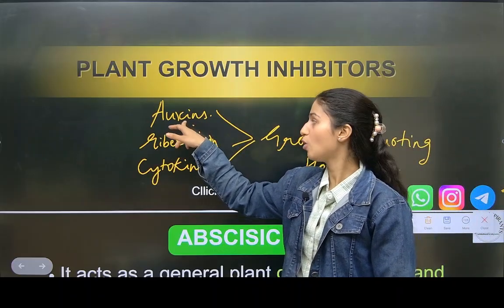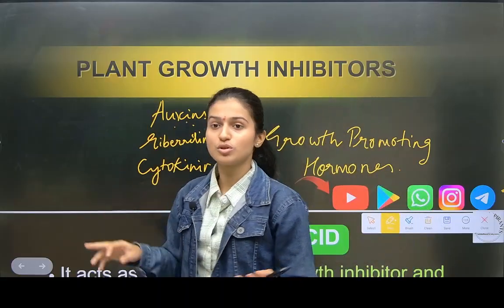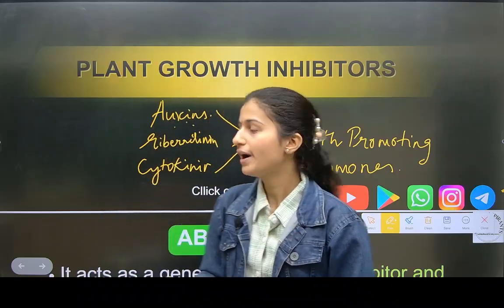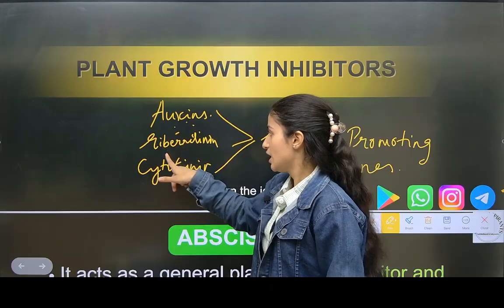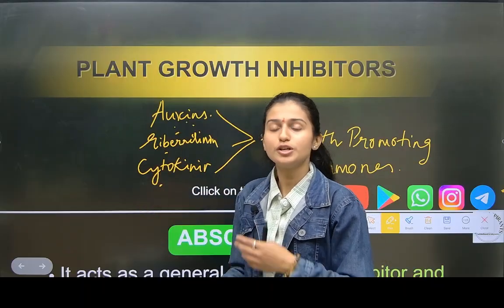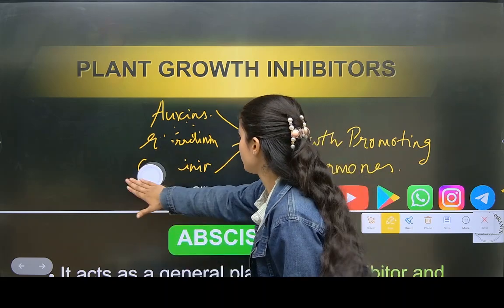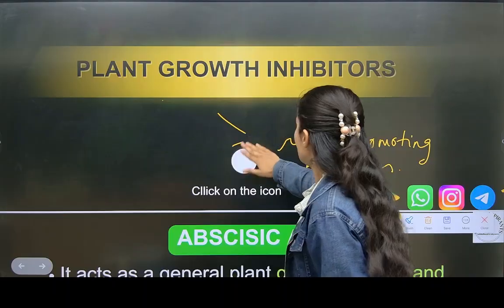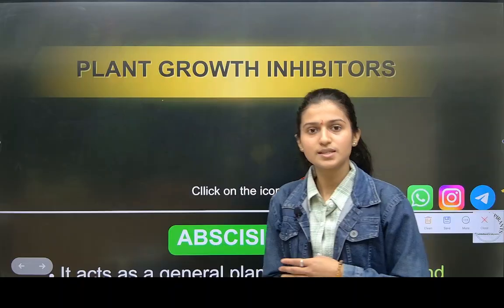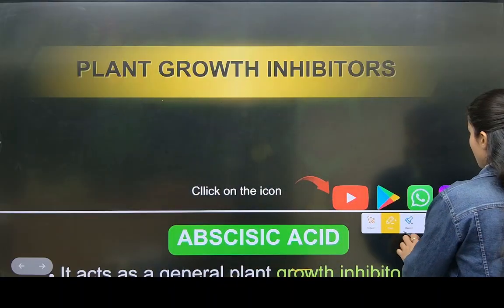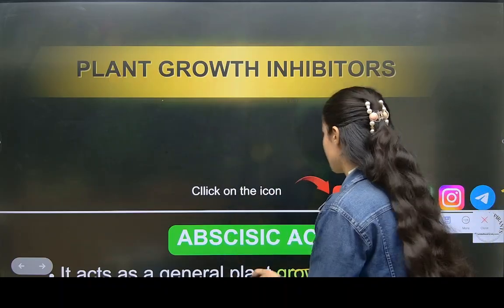Auxins had how many functions? Like promoting xylem differentiation. Then it was bending towards the shady side, right? And then what else was it doing? We have learned. Then gibberellins, and then cytokinins. Each of them helped in giving shape to the plant. What do cytokinins do? Cytokinins helped in cell division, promoting cell division. Yes or no? Okay, so these are some main functions of the growth hormones. Now we will see which of the following hormones inhibits growth of the plants.